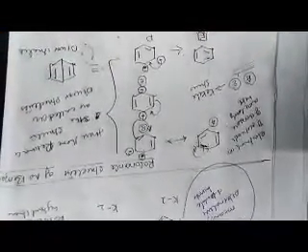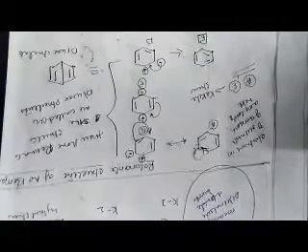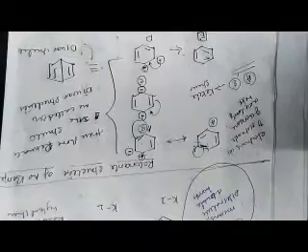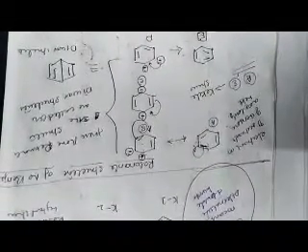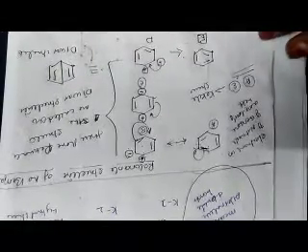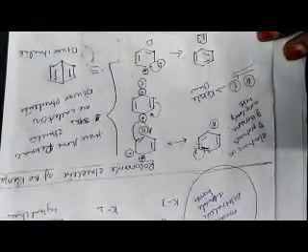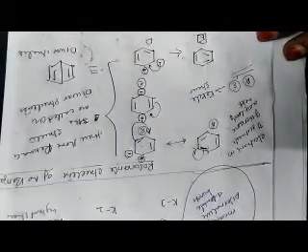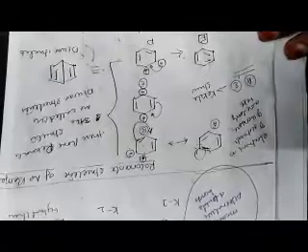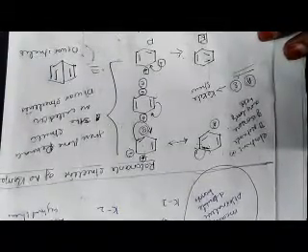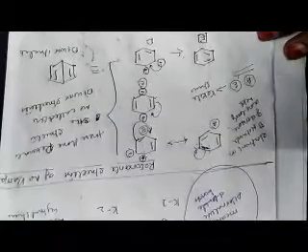The Dewar structures never give satisfactory structural evidence for benzene, but Kekulé structures give somewhat satisfactory evidence for the benzene structure. So the hybrid structure for benzene is written like this: a hexagon with a circle inside. This is the resonance hybrid structure of benzene.